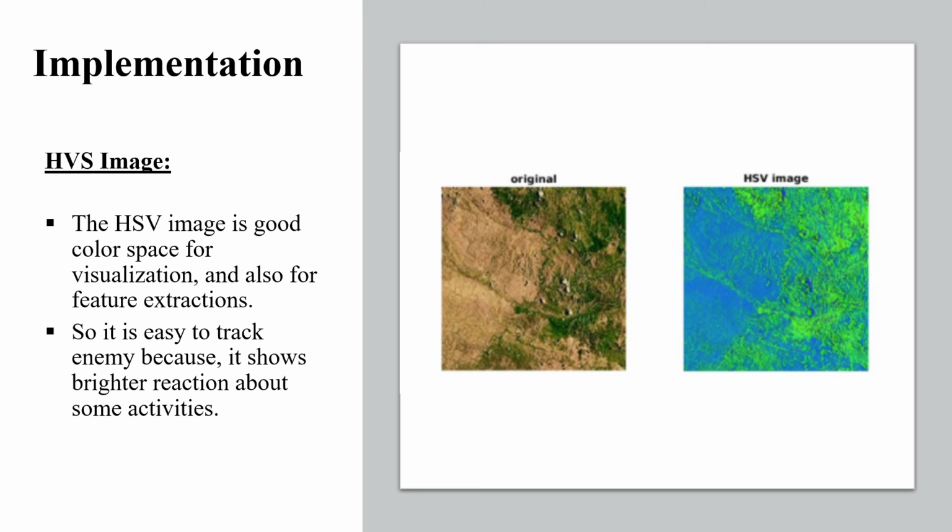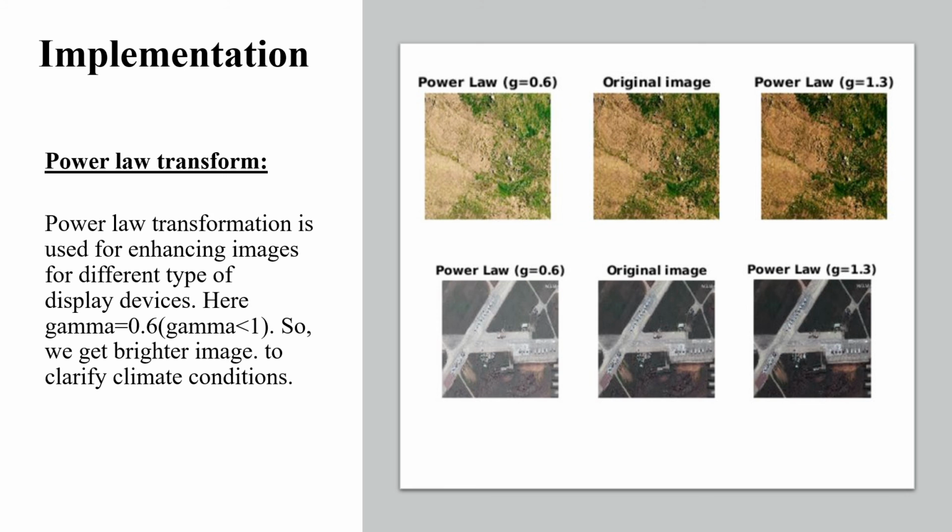For enemy detection, we have used the HSV image, so it is easy to track the enemies. Power law transformation: here we can see the different values of gamma, so we can enhance the darker image as well as the brighter image by changing the gamma.